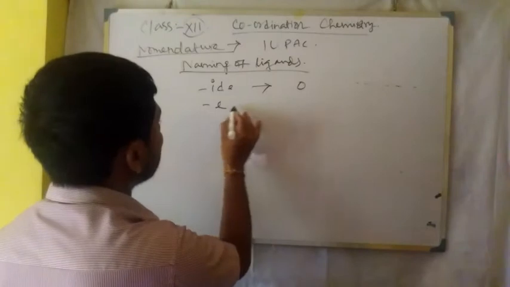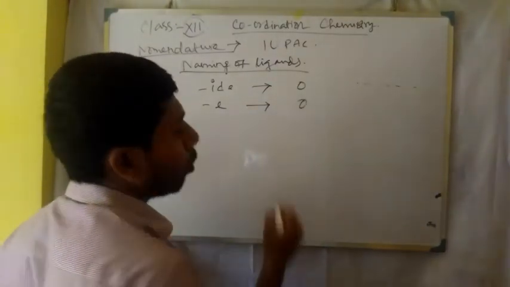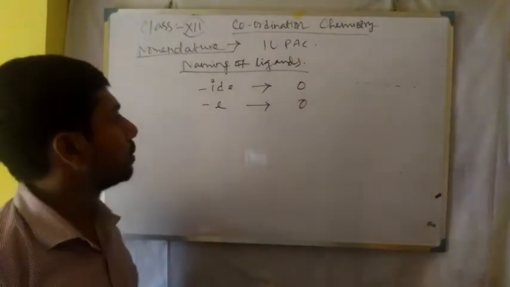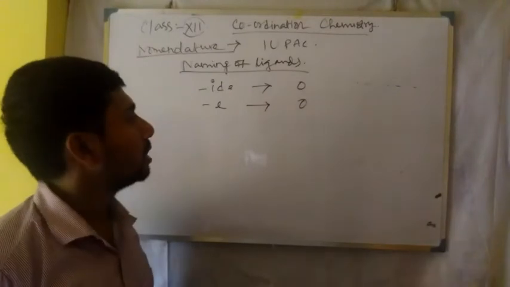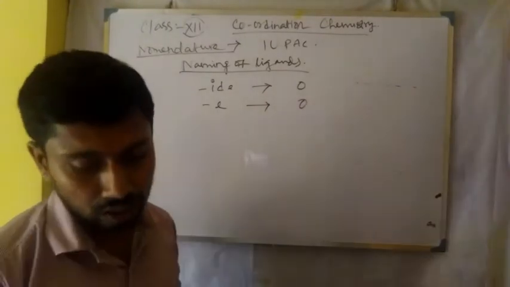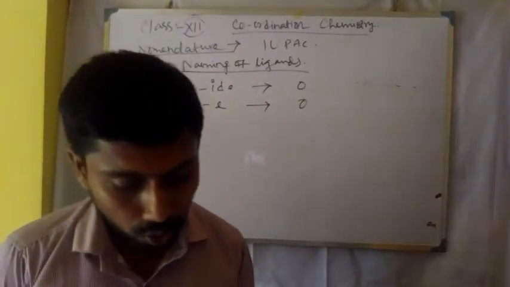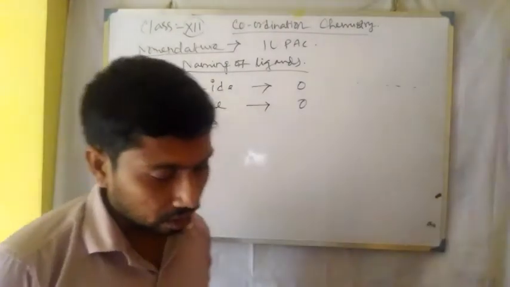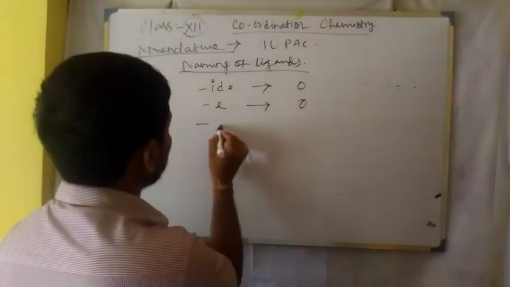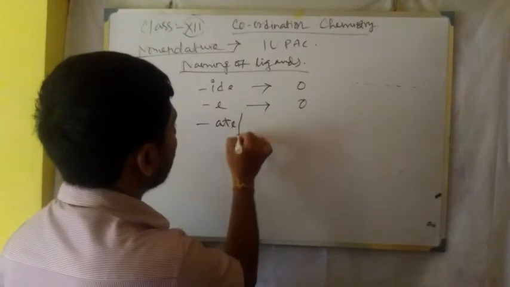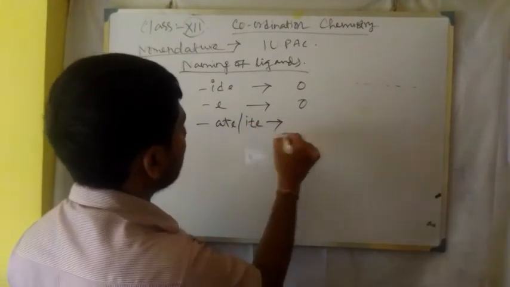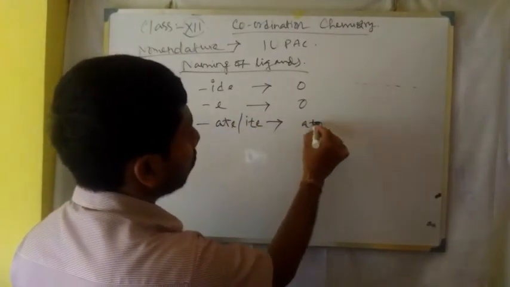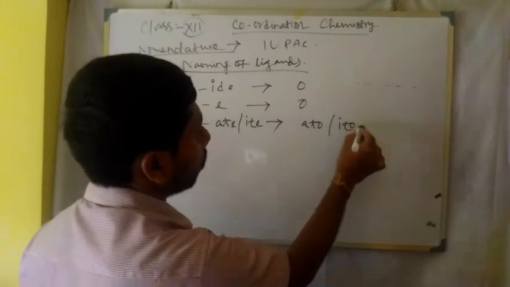If it ends with E, then it is O, right? So if it ends with IDE, then it is O. If it ends with E, then it is also O. And another one, if it ends with ATE or ITE, then it will be ATO or ITO.